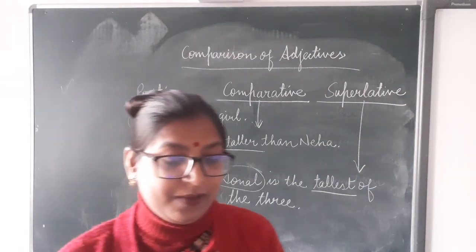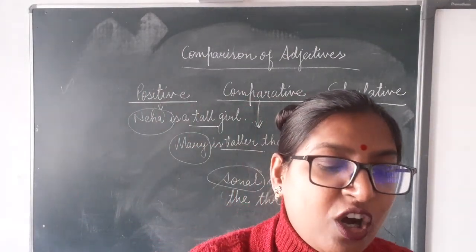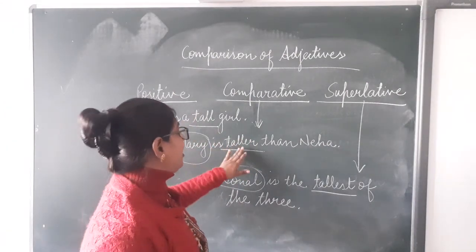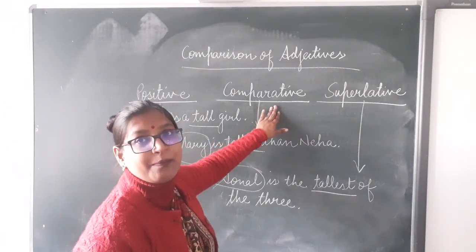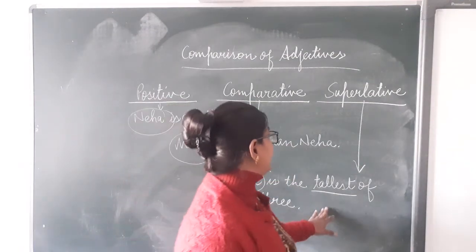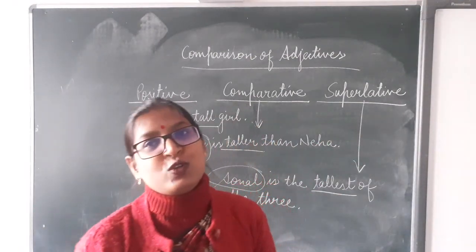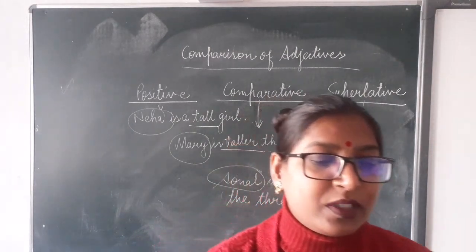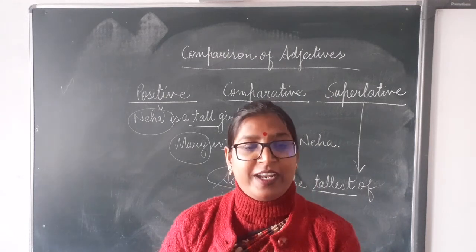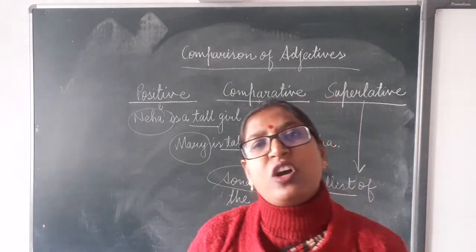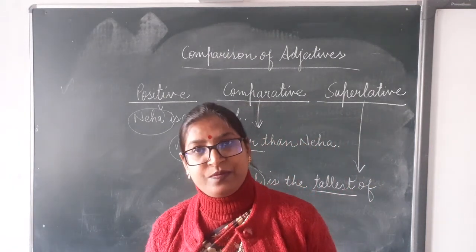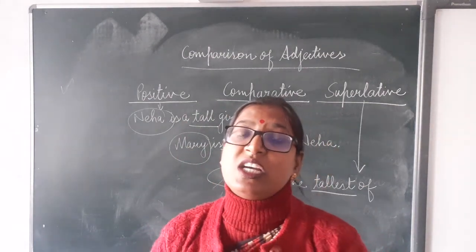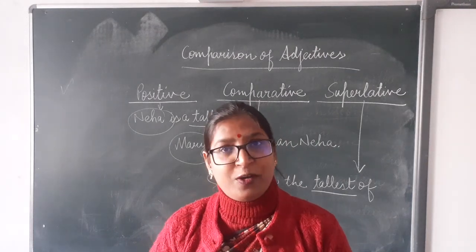So dear children, the adjective tall is said to be in the positive degree. Taller is said to be in the comparative degree. And tallest is said to be in the superlative degree. And dear children, always remember, positive degree of an adjective is used when we do not make any comparison. When there is no comparison in a sentence, we use the adjective in its base form.